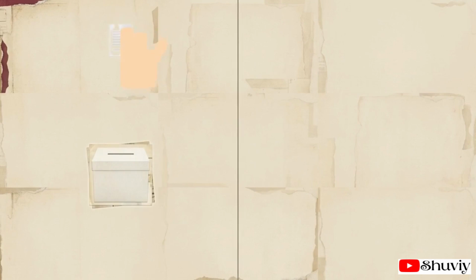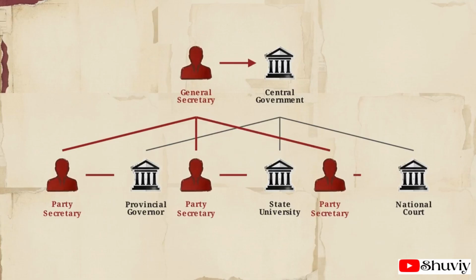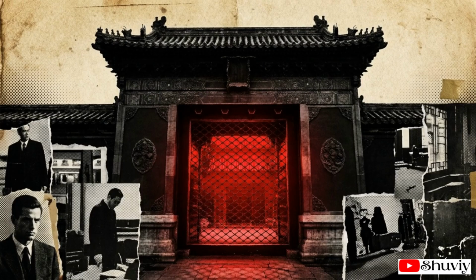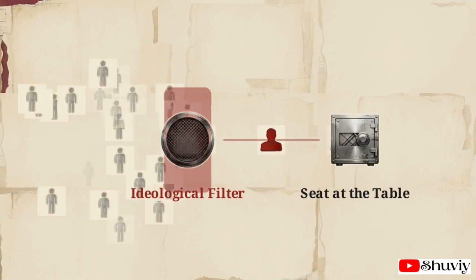In a standard political system, joining a party is usually as simple as checking a box. But China operates under a party-state model. The party doesn't just run the government, it is structurally inseparable from it. Entering this political structure requires surviving a strict, multi-year ideological filter, designed to weed out any deviations before a candidate is ever granted a seat at the table.